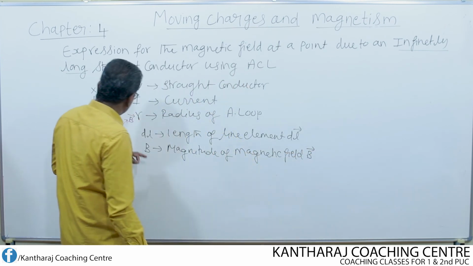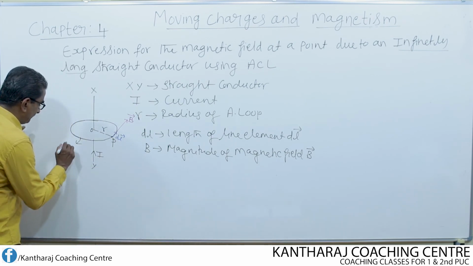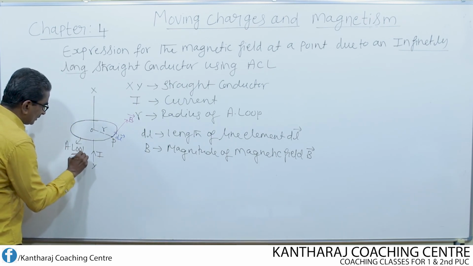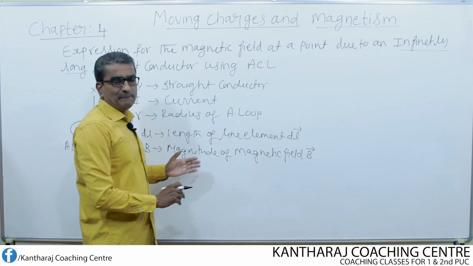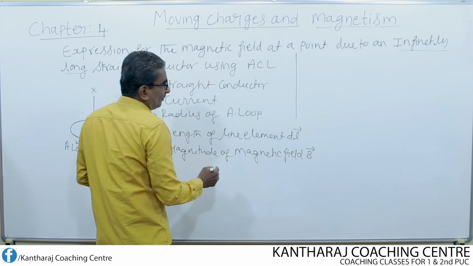Since I have considered an Amperian loop, I can now apply Ampere's circuital law.